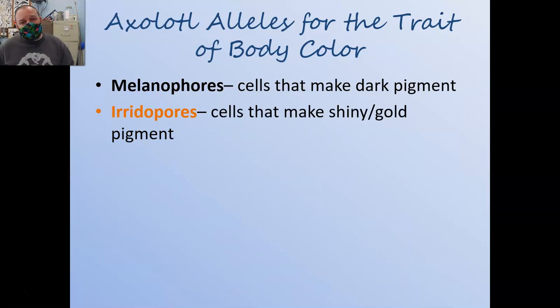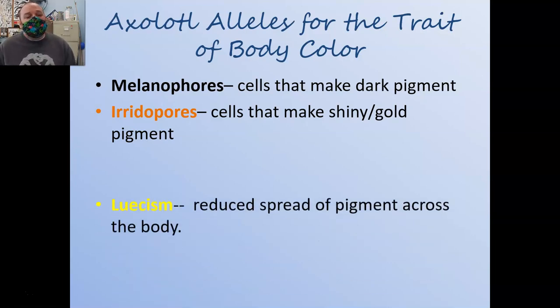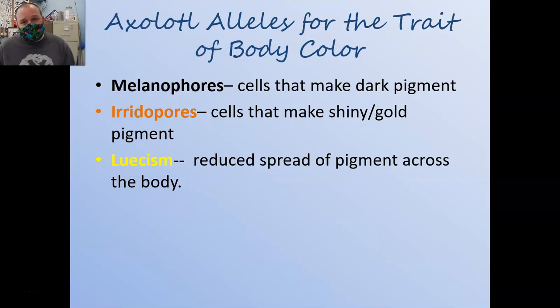Similarly, there's another color that we see, that kind of goldish, yellow, shiny pigment that is iridophores. Some axolotls can and some axolotls cannot make iridophores. So there's variation there as well. There's also variation on where the colors can go. Leucistic axolotls can make melanin or other colors, but it's not distributed to the normal places on their body. So maybe it's just found around the head or the eyes, but it's not distributed to the rest of the